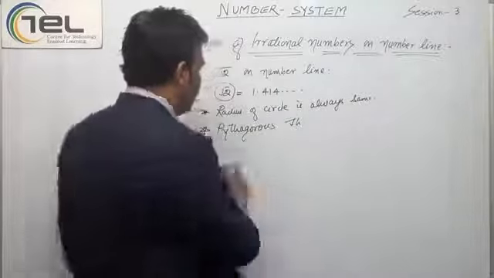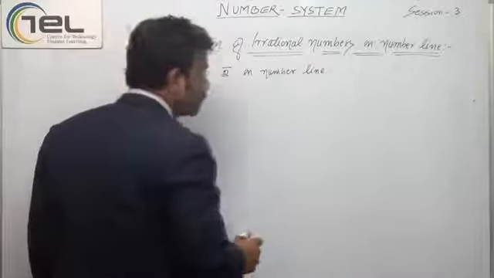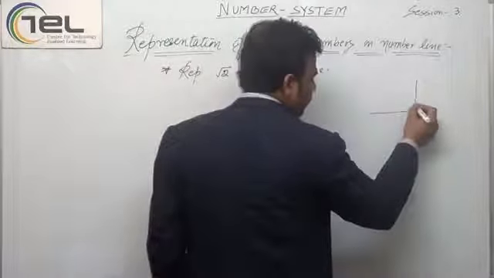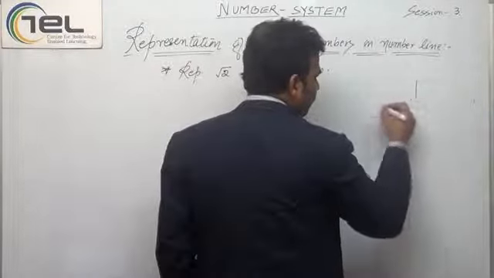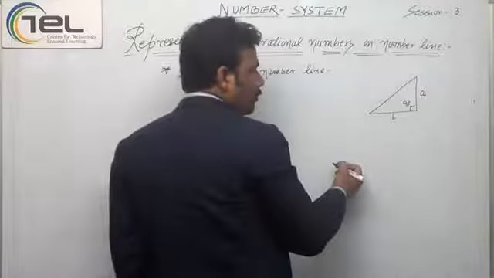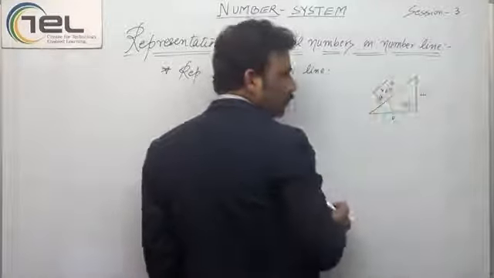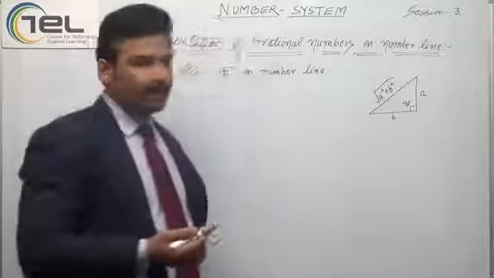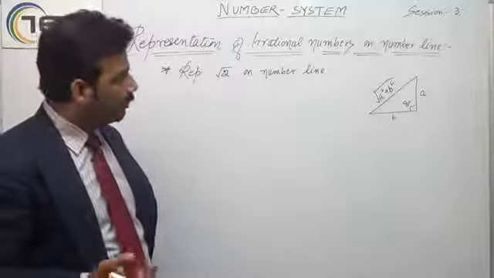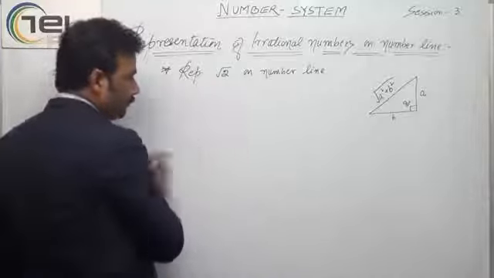Let's see. In a right angle triangle, if this is a 90-degree angle, and this is A, this is B, then according to Pythagoras theorem, the square of the longest side is equal to the sum of the squares of the other two sides.